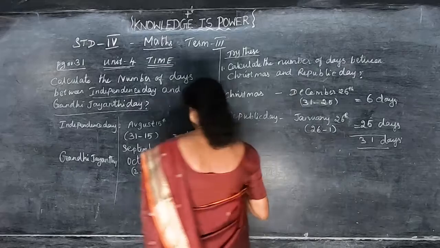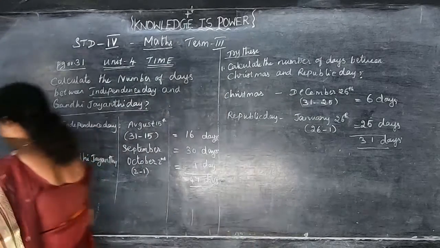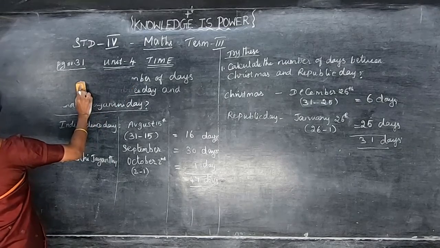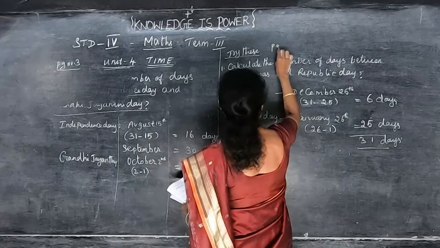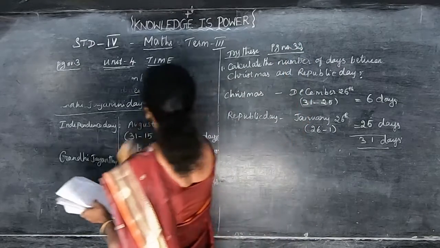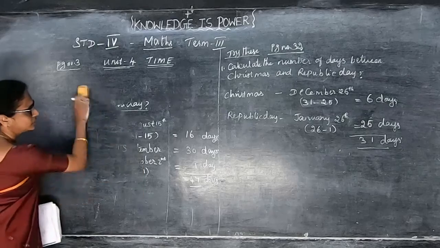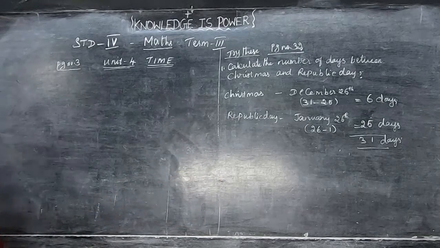Okay. Now the next sum is page number 32. So like this you have to calculate, children.